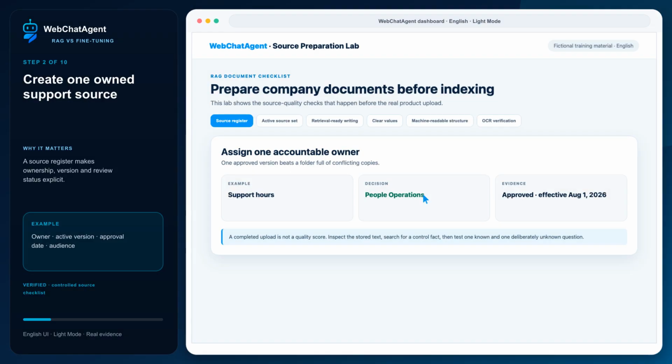Start with one approved support document and record its owner, active version, approval date, and intended audience. Remove obsolete exports before indexing. Changing facts belong in their own source. Hiding them in a prompt or training example makes freshness and governance harder to review.